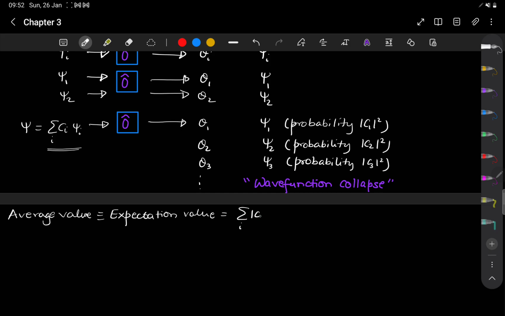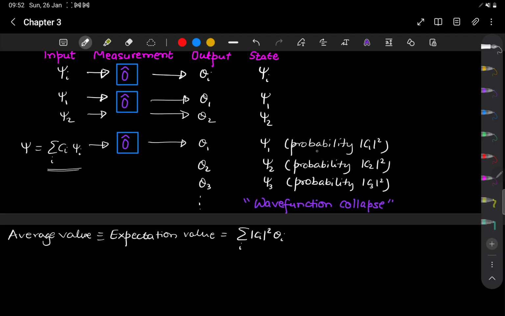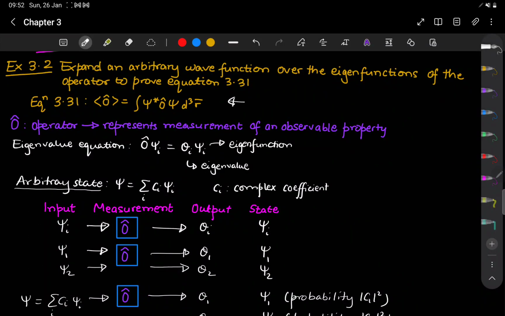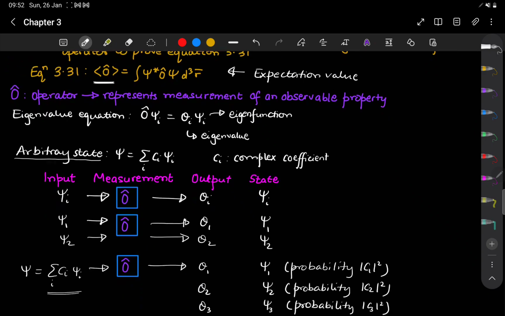So a weighted sum of all of these output values, and the weights are these probabilities, which is the mod of the coefficient squared, and these are the values. So weighted sum will be the average value, and this is what is the average value or the expectation value. So this right here is my expectation value, the definition of expectation value. It is denoted by this angular brackets. So the operator inside angular brackets, that denotes expectation value.